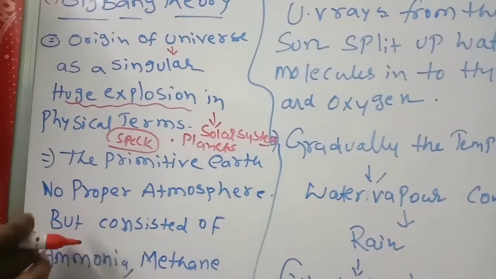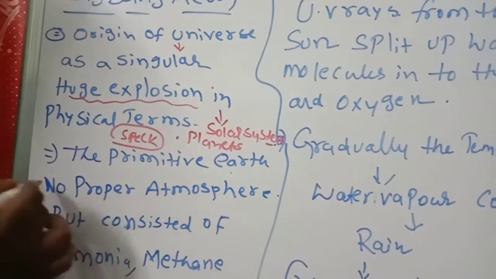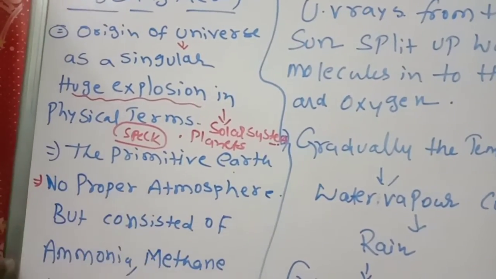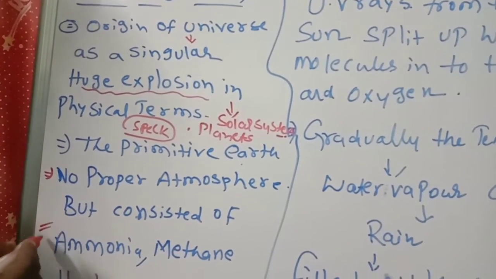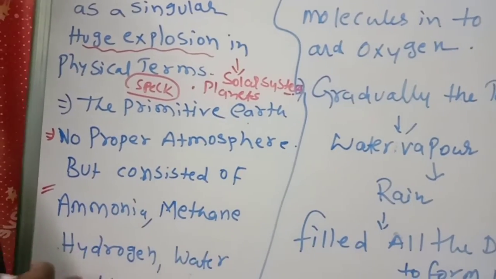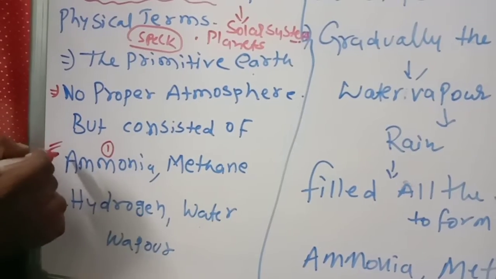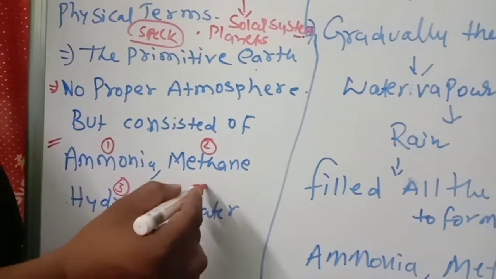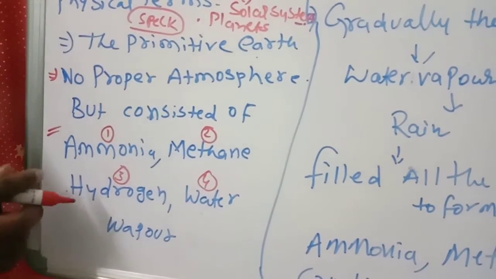The primitive earth had no proper atmosphere but consisted of ammonia, methane, hydrogen and water vapor. A question will come on this.